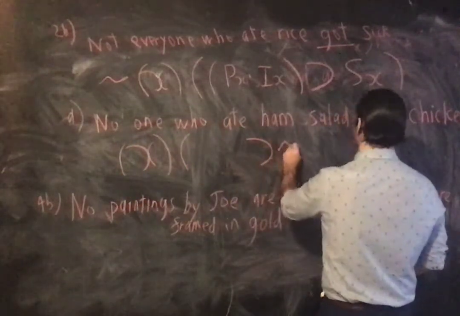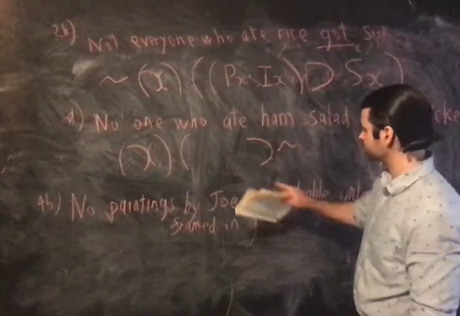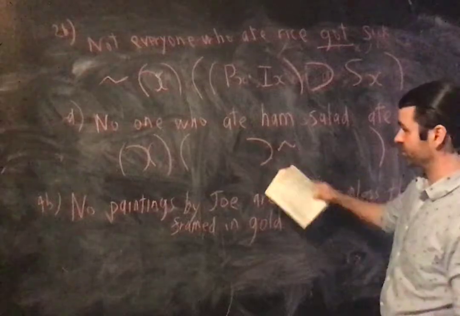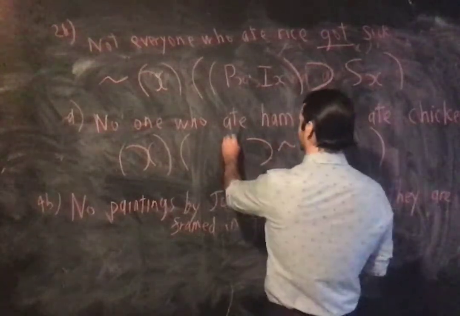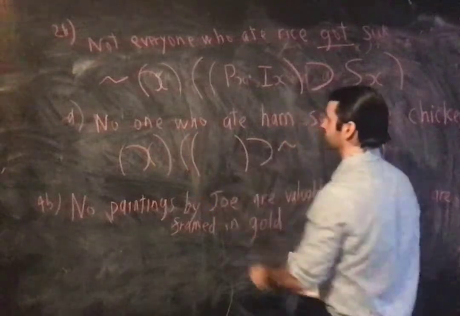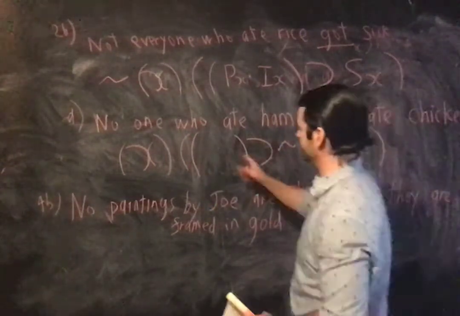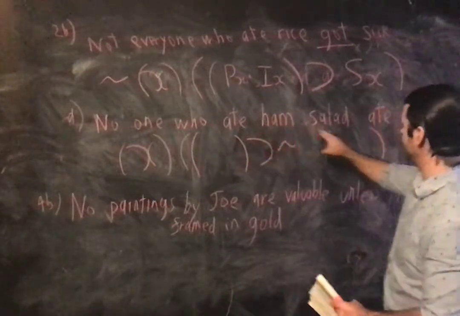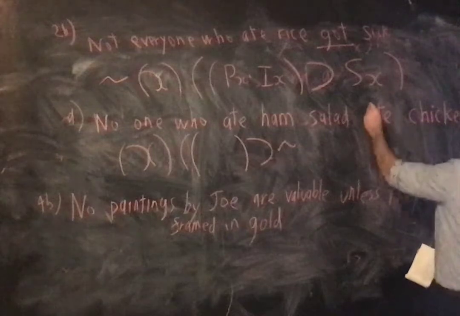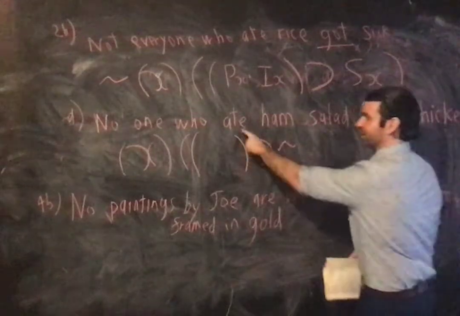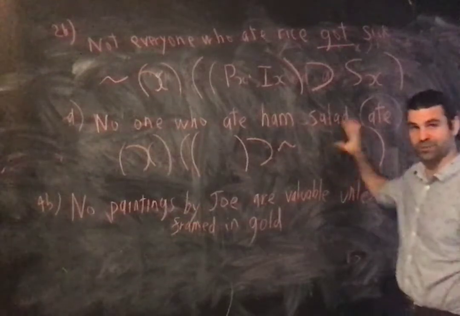Hook, negation. That's the universal exclusion. For all x, if, and now the subject is, x is a person and x ate ham salad. The subject class is people who ate ham salad. No one who ate ham salad ate chicken. Notice that "ate" is a verb, but this is the major verb distinguishing the subject and the predicate.